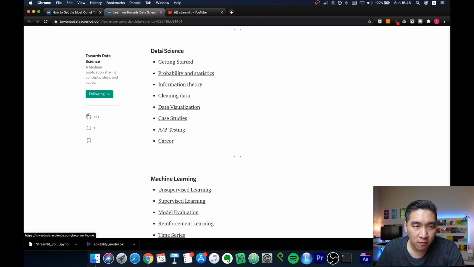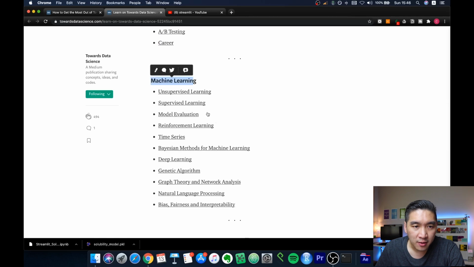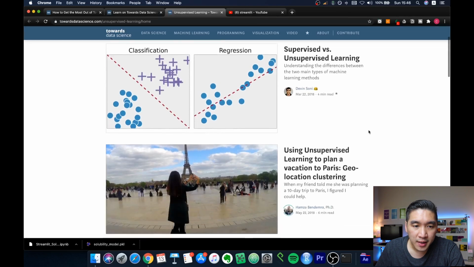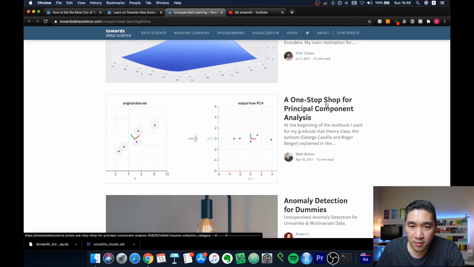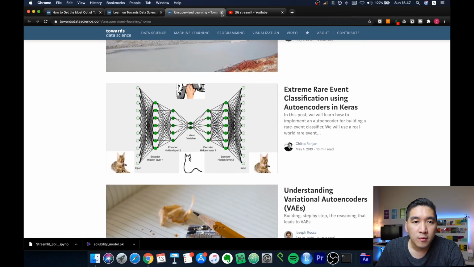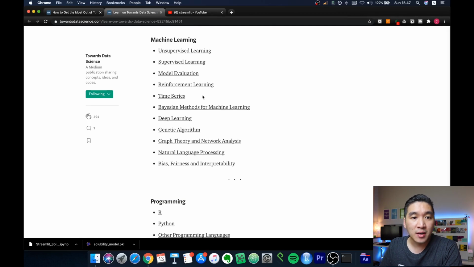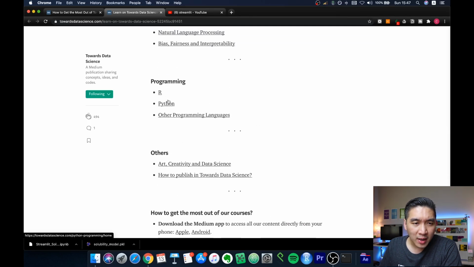And all of these are for data science topics, right? And let's have a look at machine learning here. And there's a lot of nice stuff. Let's click on unsupervised. Okay, and so everything about unsupervised techniques, particularly principal component analysis or other clustering approaches, right? Natural language processing, time series analysis. So if you're into analyzing financial data or time series data, then this section will be useful for you. And also about R programming and also Python.